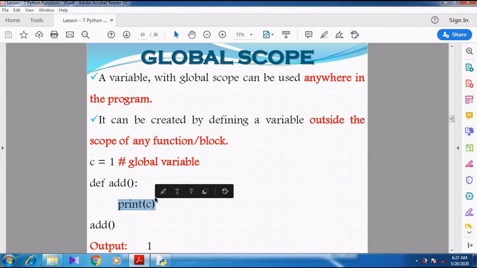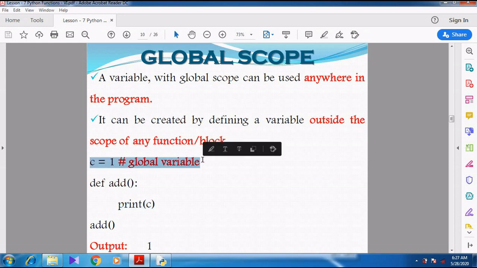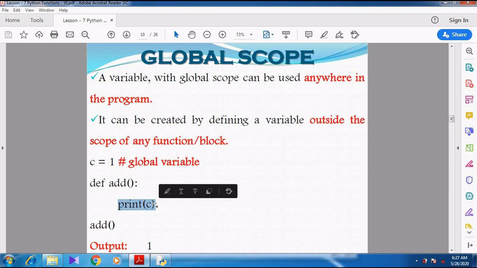But inside the function I didn't create any variable called c. But already I have created a variable outside the function. Outside the function I have created a variable and I am accessing it inside the function.